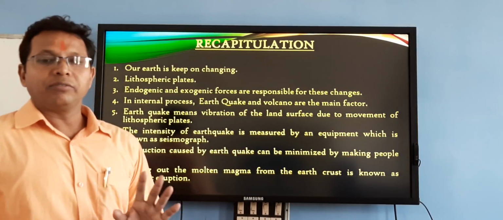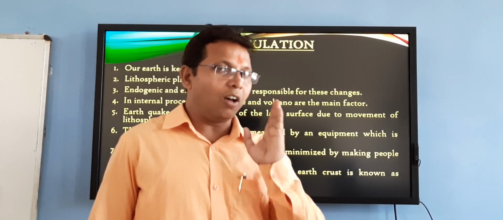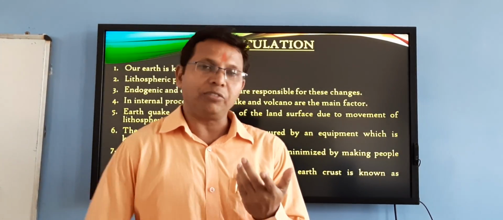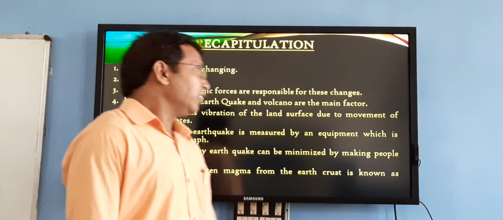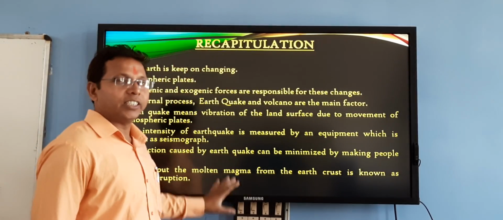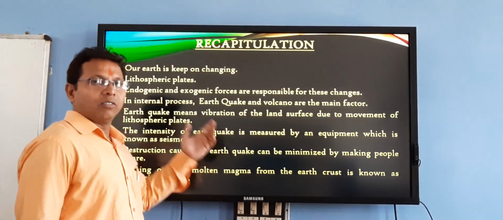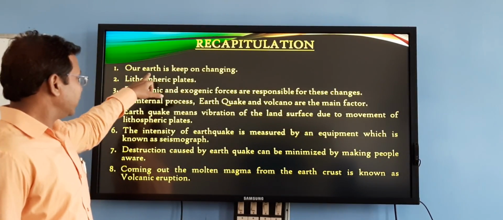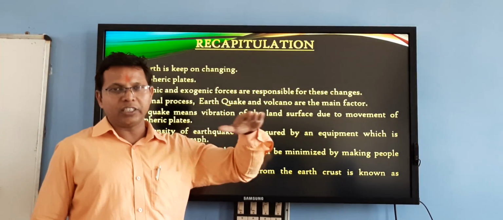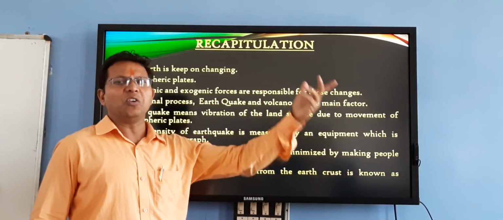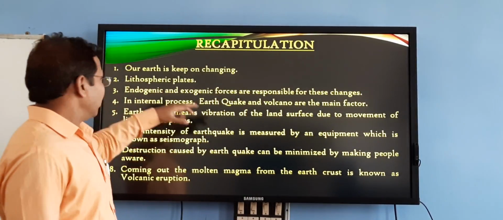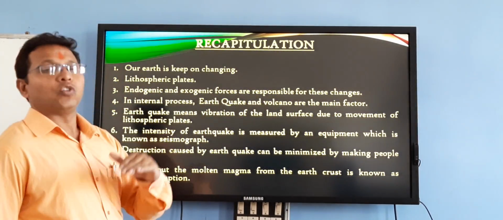Okay, students. So now our chapter is going to end. What we have studied in this class: the first point is that our earth keeps on changing. The second point was lithospheric plates.